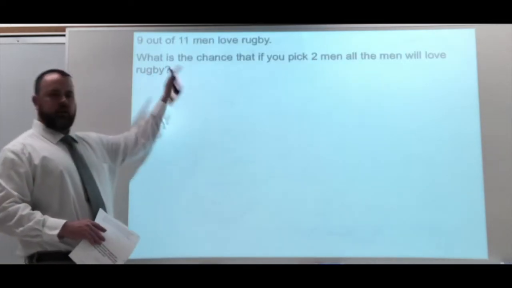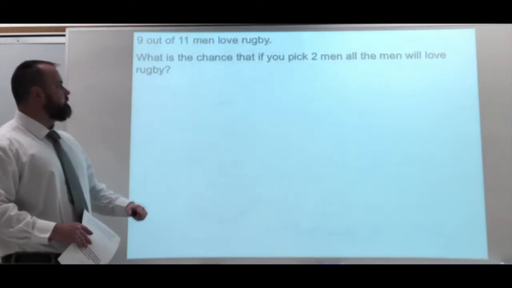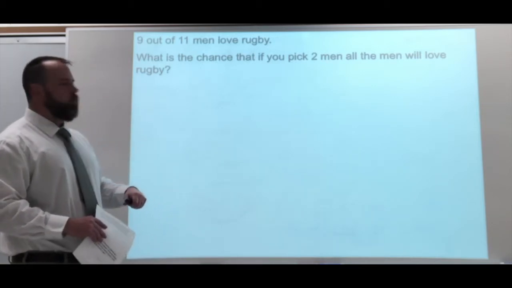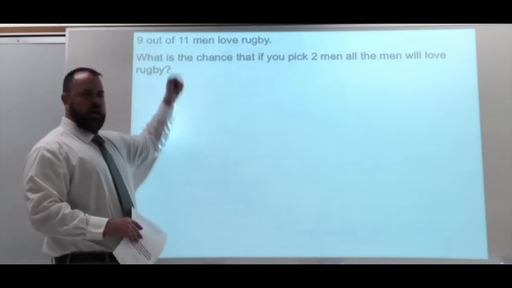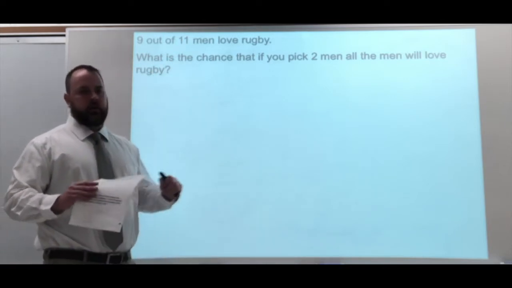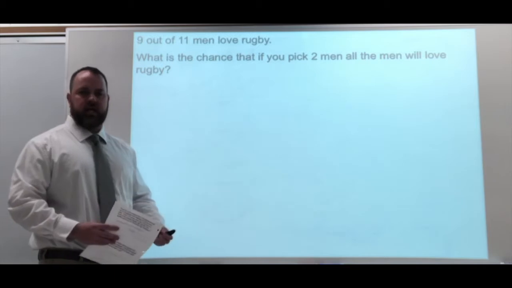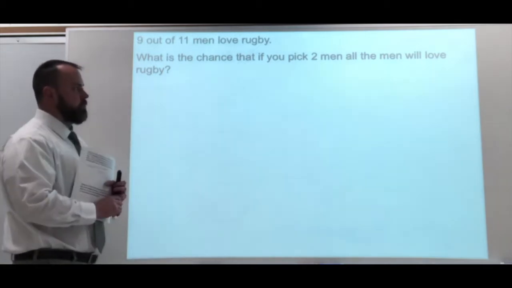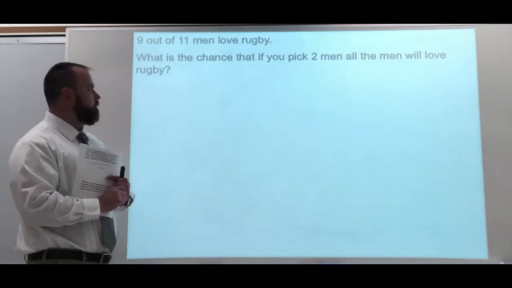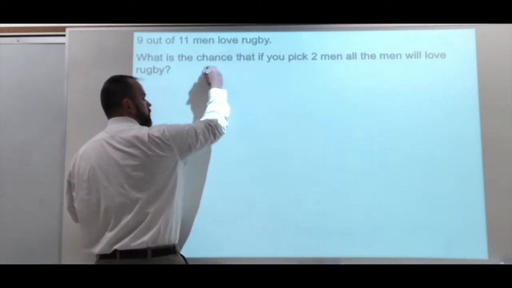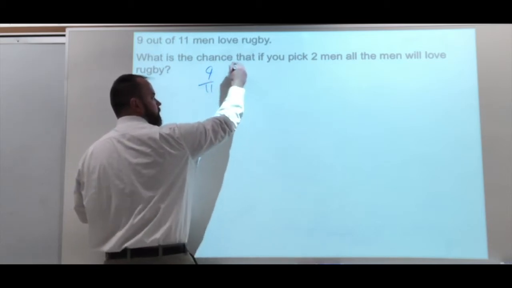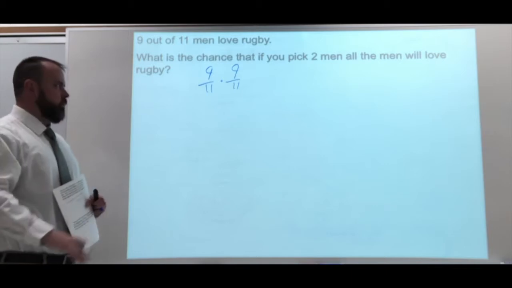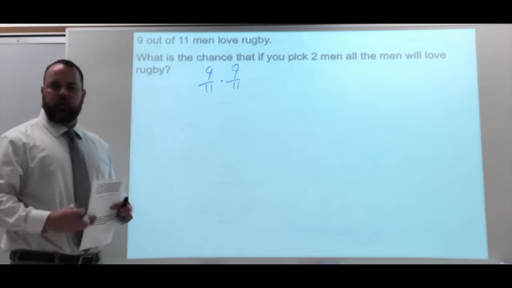Okay, 9 out of 11 men love rugby. And this question is, what is the chance that you pick 2 men, all of the men will love rugby? Now, remember, that 9 out of 11, that's the parameter. So that's going to be independent, it's not going to change. It's always going to say 9 out of 11. Now, if we were to do this problem, pick 2 men and all the men love rugby, you could say 9 out of 11, 9 out of 11, and multiply across. I'm not going to do up the work right now, but that's how we would set up the problem.